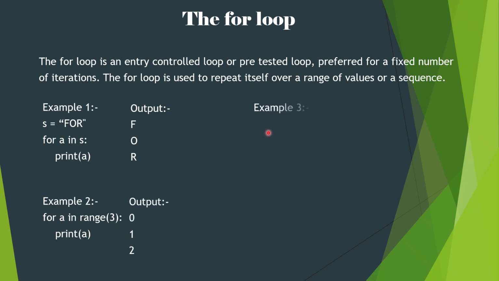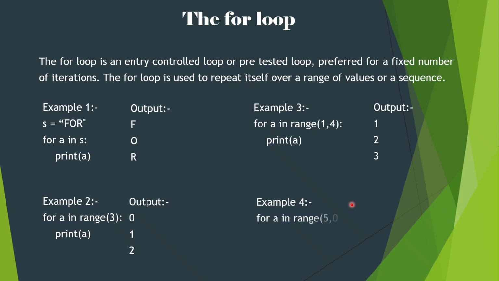Now see another example. For i in range 1, 4, print i. In this you can see the loop is starting from 1 and going till 4, meaning 4 is not included. The last limit is not included. That means the loop will run a total of 3 times and the output will be 1, 2 and 3.